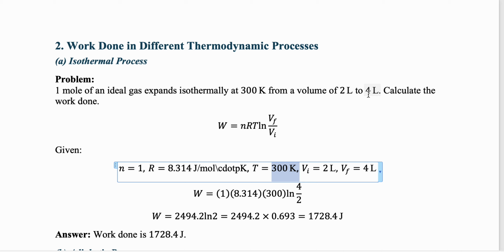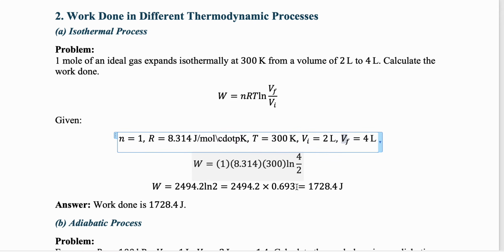Volume: final is 4 L, initial is 2 L. It is final by initial, so it is 4 by 2. So this will be my relation. I have these values. Just do the calculation, and you can find out what is the work done.